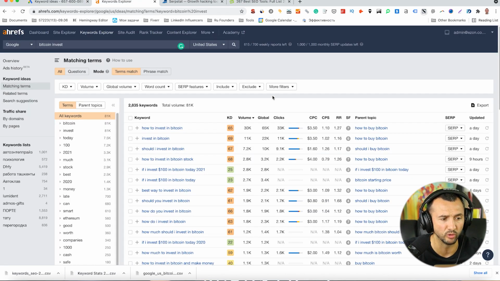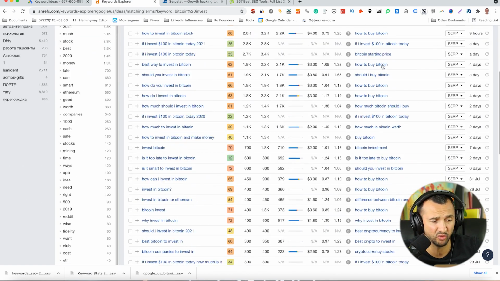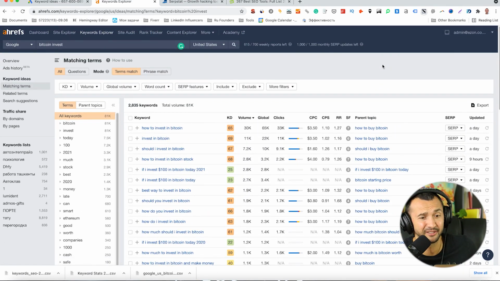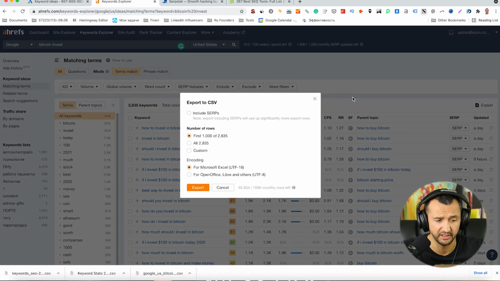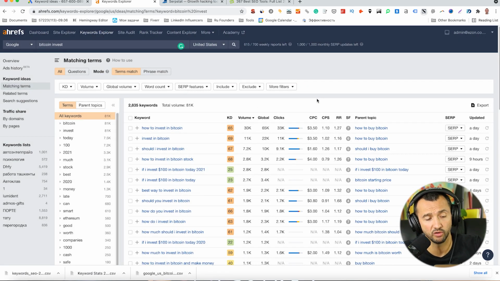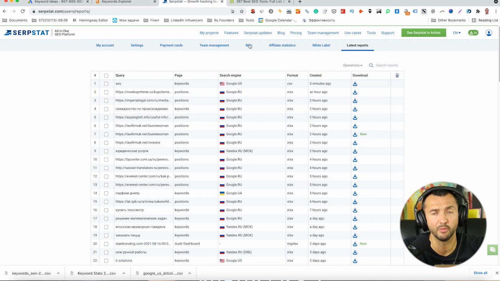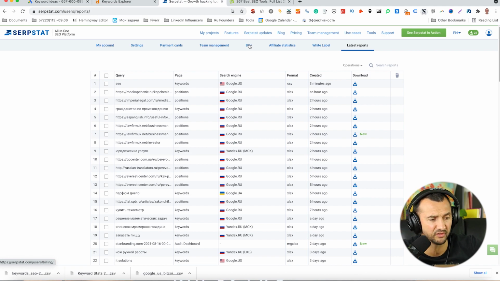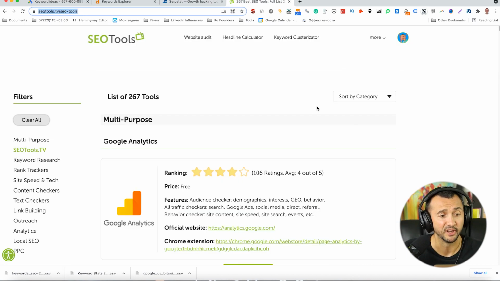Okay, another tool, Ahrefs. You might know about this tool. It's a paid tool, and I decided to search for the keywords Bitcoin invest, and you can see this mess. It's not optimized. I don't know how I can optimize my pages with these keywords. That's why what you need to do is just export these keywords. I did it, and I have these keywords on my computer. And one more tool, Serpstat. It's a good tool as well, and I searched for the keyword SEO. I downloaded these keywords, and let me share how you can do it.